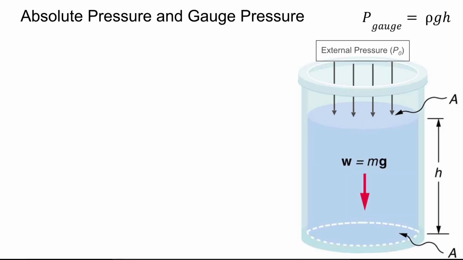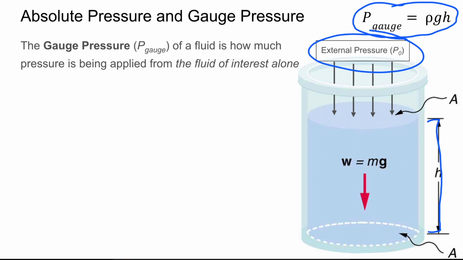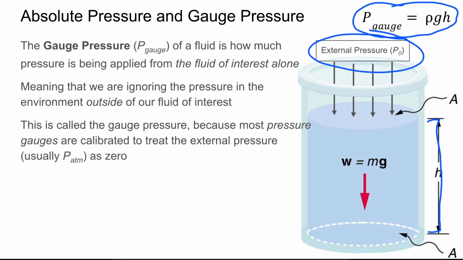All right, so let's go back to our gauge pressure. Remember that our gauge pressure is equal to rho g h, the density of the fluid times gravity times the height of that fluid above us. However, again, we have that external pressure, that outside pressure, on top of our gauge pressure. So we need to combine those two things to get our full measure of pressure acting on an object within that fluid.